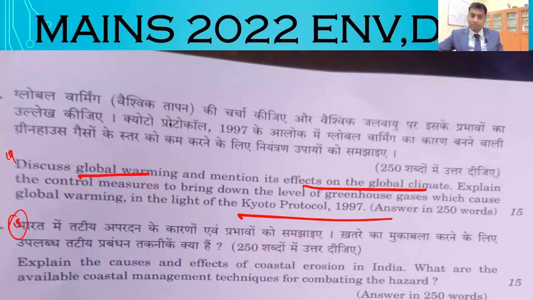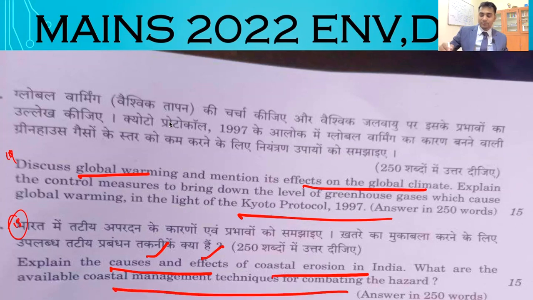A very simple question. Next one: explain the causes and effects of coastal erosion in India. They are asking what the causes and what the effects of coastal erosion are. What are the available coastal management techniques for combating this hazard? Now, coastal management is something which we study in disaster management, and this is a previous year question, by the way. In the last 8 years, they asked this question: coastal management or coastal erosion, illegal sand mining. So these things they are repetitively asking.